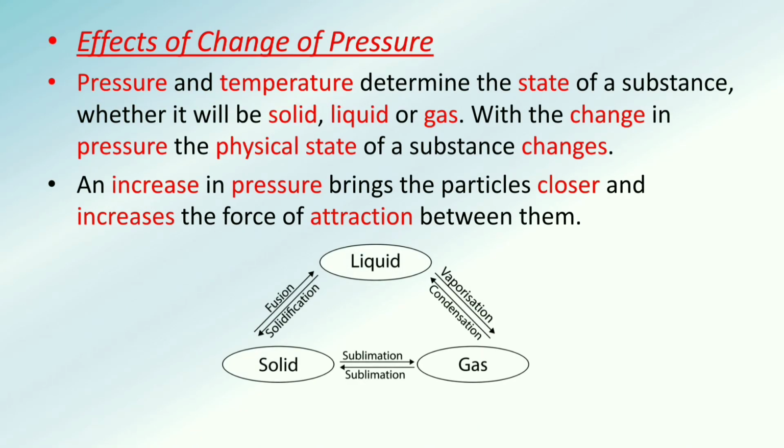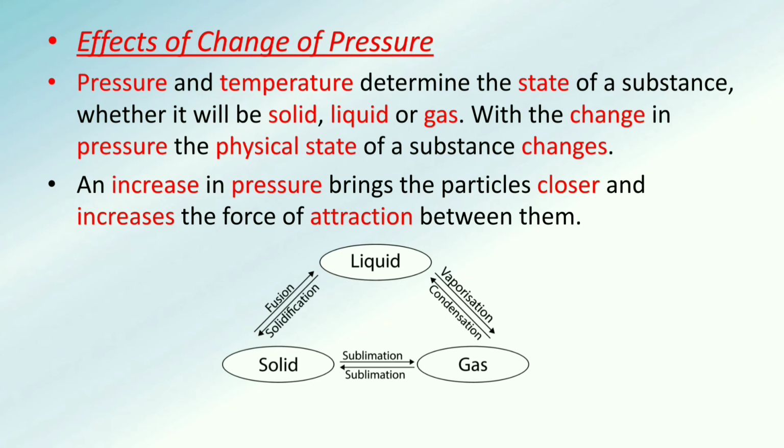Now, understanding another important topic of the chapter, that is the effects of change of pressure. The word pressure we came across many times, like in the previous definition, atmospheric pressure, at a given atmospheric pressure, at 1 atm, and all those words. So let us understand pressure very properly. Pressure and temperature determine the state of a substance, whether it will be a solid, liquid or a gas. So I can say temperature and pressure are responsible for the change of state or identification of the state of matter.